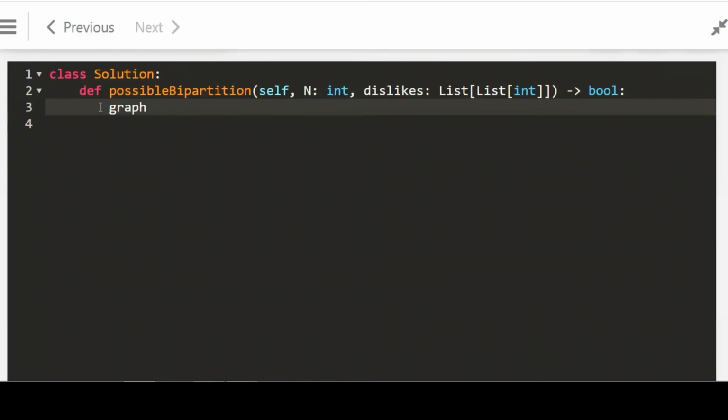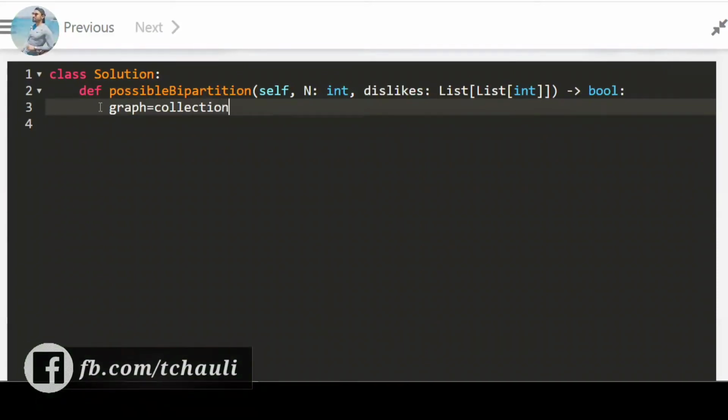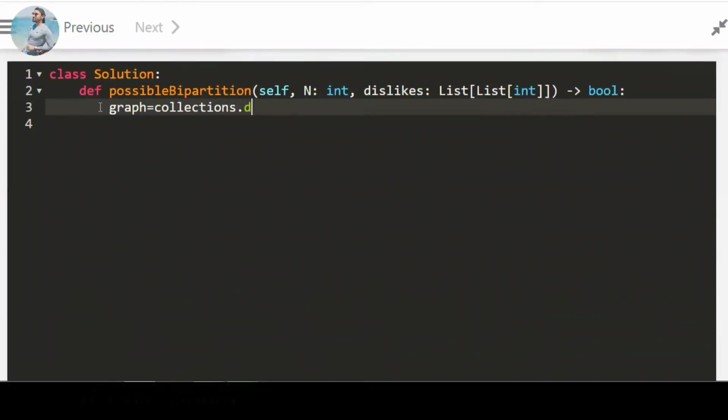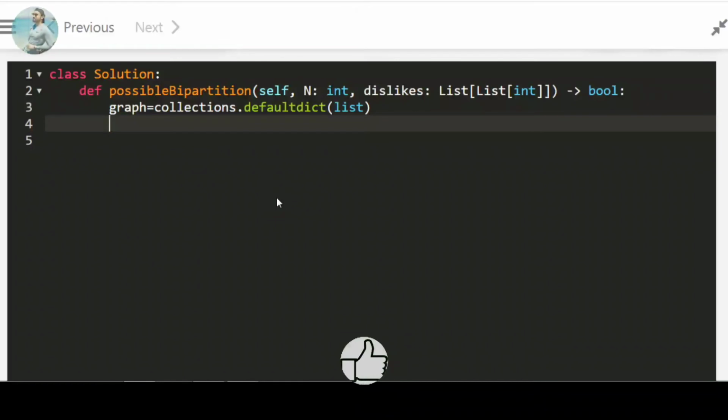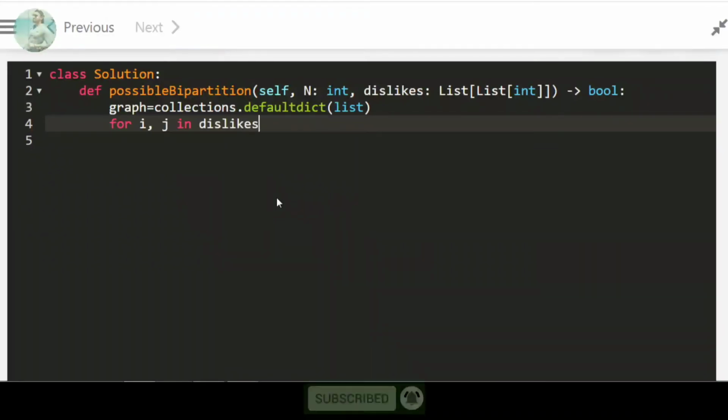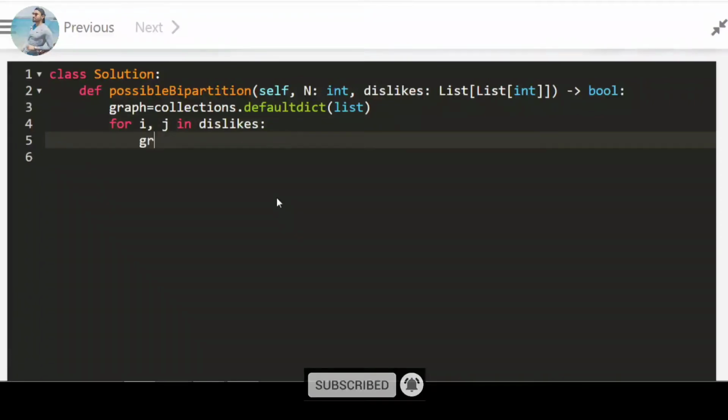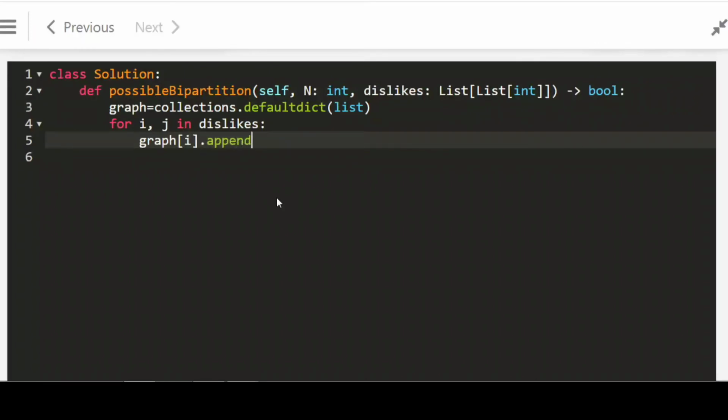So first I will take a Python default dictionary to store the person as a key and their dislike persons as values. So first you will iterate the dislike list, add i as a key, meaning graph[i] with person i as a key, and append j as value.